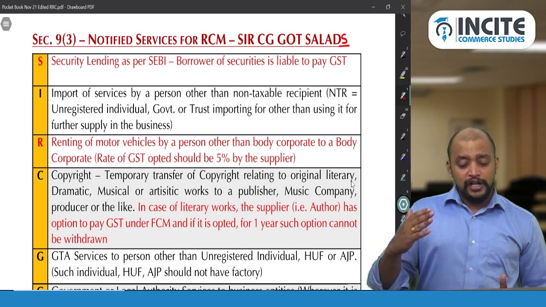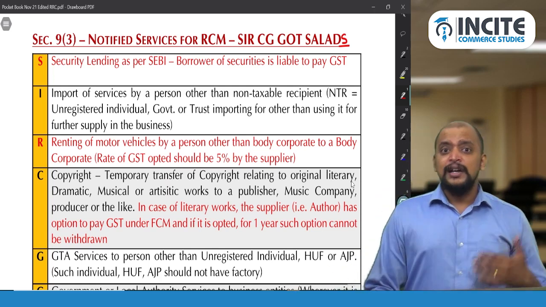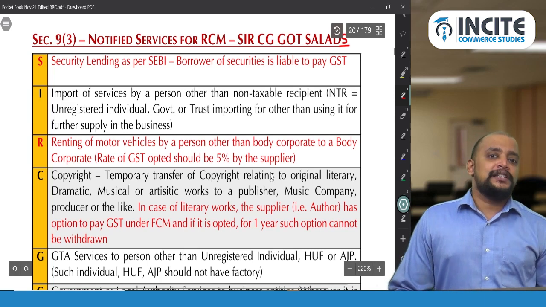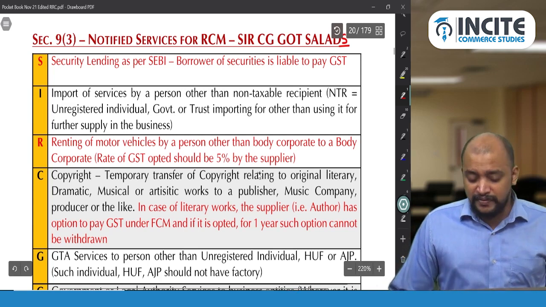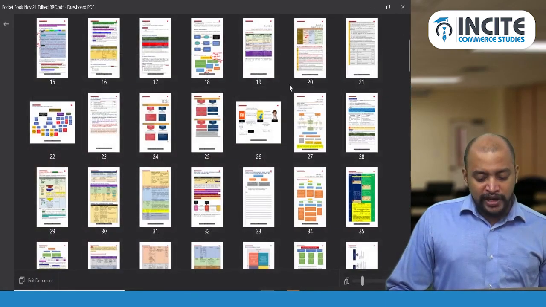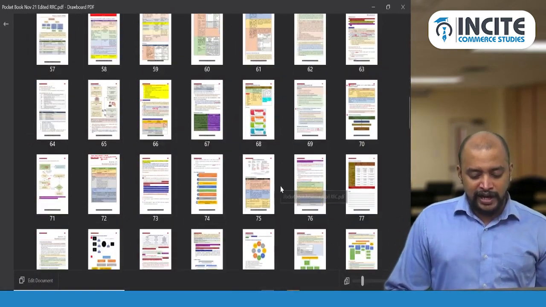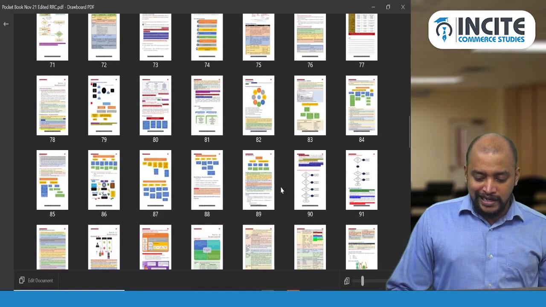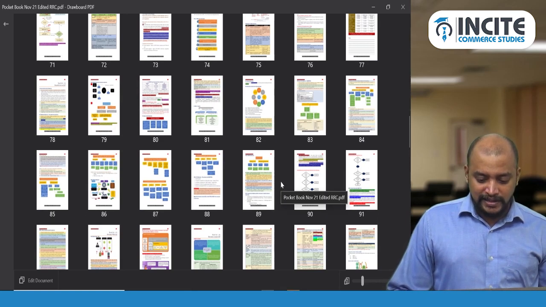Whereas for import of other than OIDR services, imported by a non-taxable recipient or other than a non-taxable recipient, we have a classification. To understand this, we need to refer to the point in exemptions. Please take exemptions. In that, you refer to OIDR and other than OIDR services.